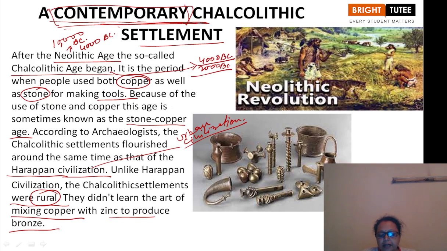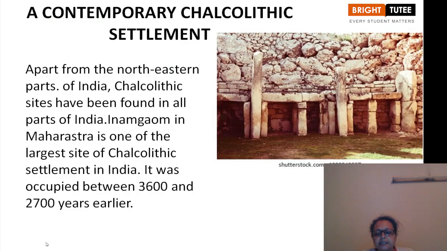Apart from the northeastern parts of India, Chalcolithic sites have been found in all parts of India. Not only are the sites present in the northeastern part, but they have been found in all parts of India.